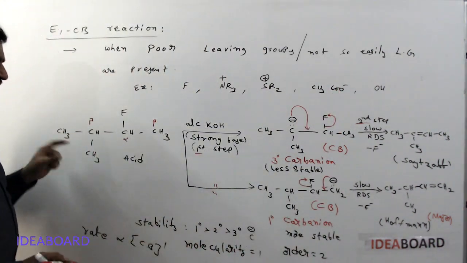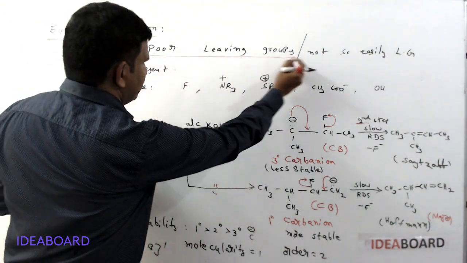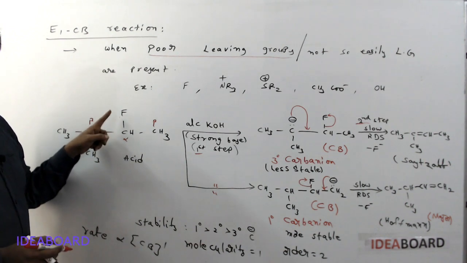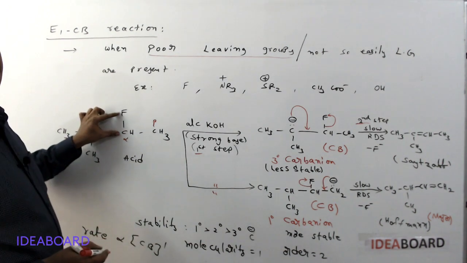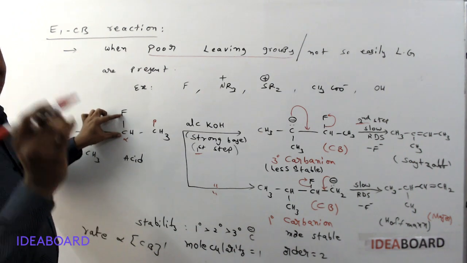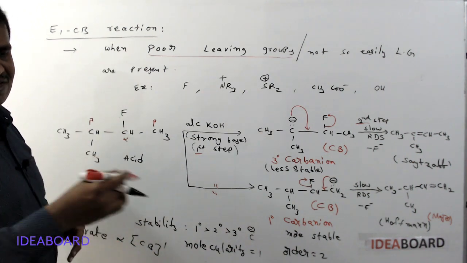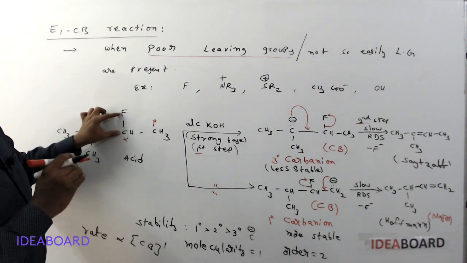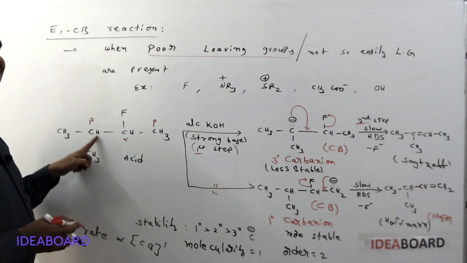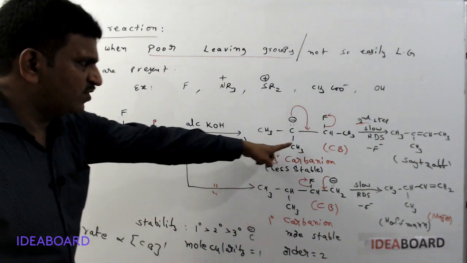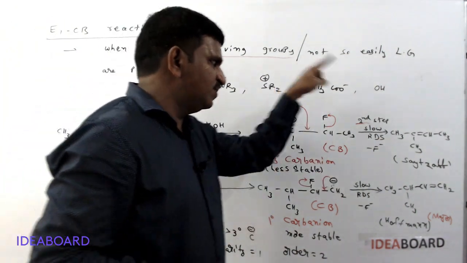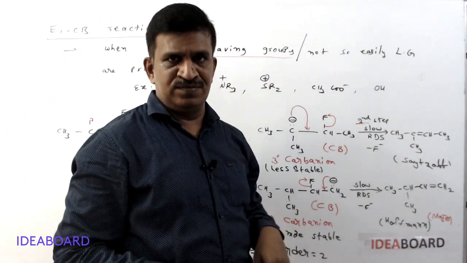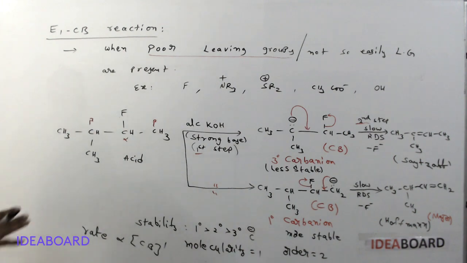Okay, so please remember the first and very, very important thing. What is required for E1CB? Poor leaving group. This F is a poor leaving group. Why is this a poor leaving group, sir? The bond is stronger. The C-F bond is stronger. When the C-I bond is taken, it is not stronger; I can easily remove it. But the C-F bond is very strong, so we cannot break the bond easily. So first, which is eliminated? Proton. When proton is eliminated, what is formed? Conjugate base. And that conjugate base, in the next step, releases the leaving group. Fluorine is removed. Okay, so this is the E1CB reaction mechanism.